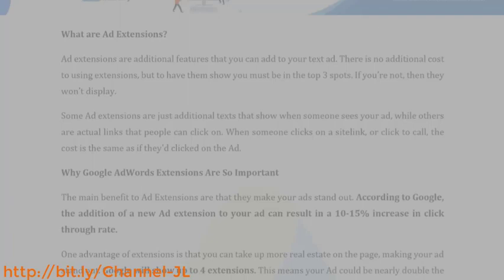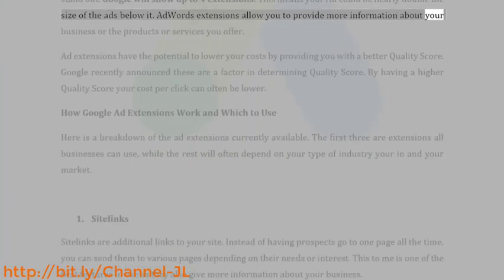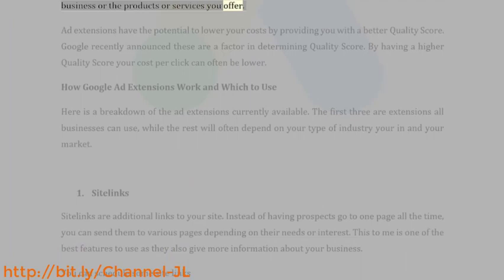AdWords extensions allow you to provide more information about your business or the products or services you offer. Ad extensions have the potential to lower your costs by providing you with a better quality score. Google recently announced these are a factor in determining quality score. By having a higher quality score, your cost per click can often be lower.